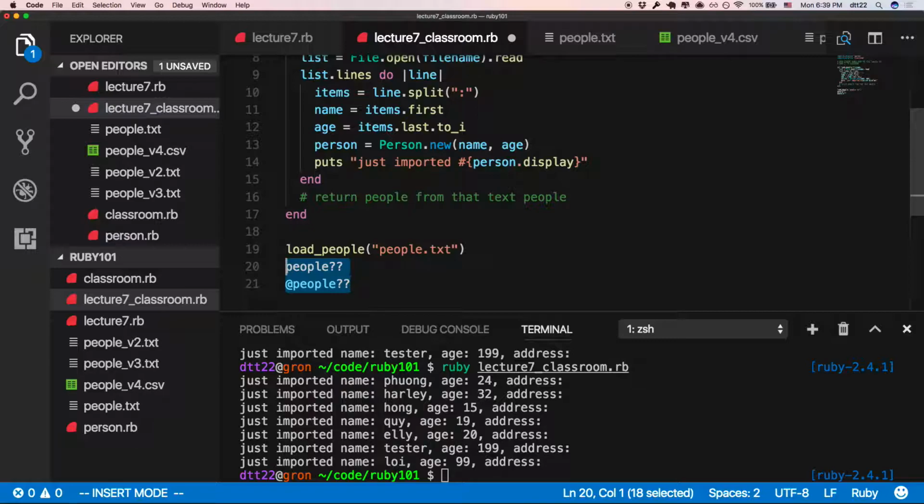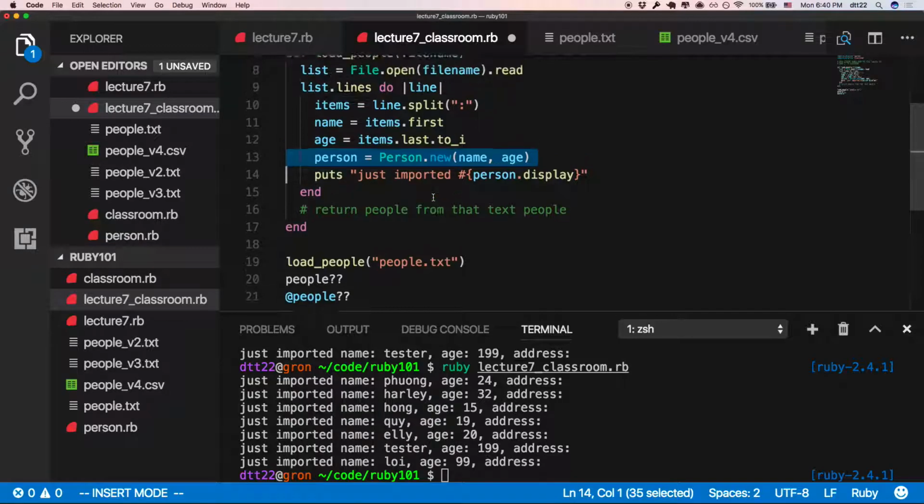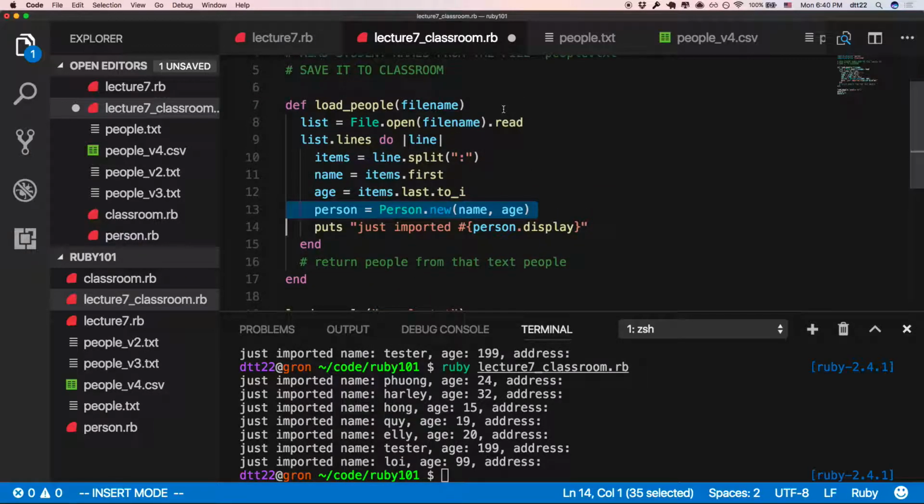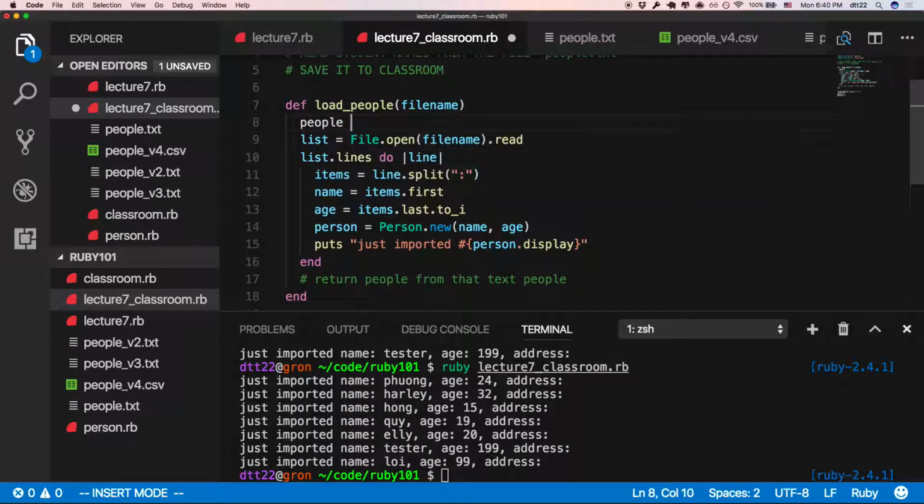So I need to remember it. I need to load it into a variable. I need an array of people. Do you agree? Somewhere up here, I need to remember that. So I want to return the people. Pay attention here. Initially, I have 0 people.